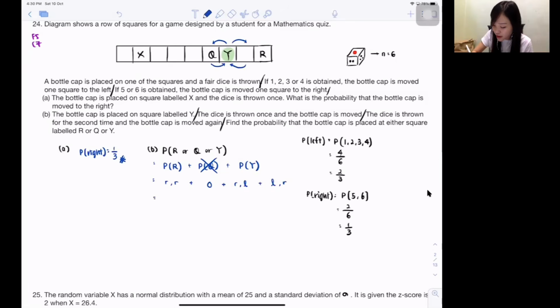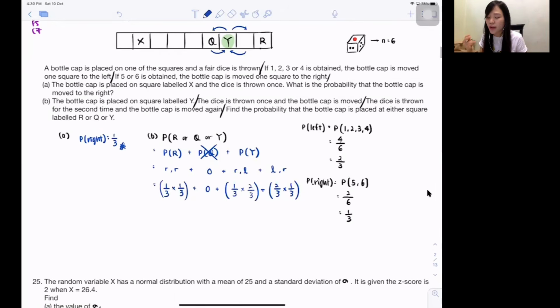Just now we say the probability of right, 1 over 3. Here, yeah? So you are right and right. Only you guys will stop at R, right? And, isn't it, times. All right, plus. This one, right or left. So isn't it right, 1 over 3. Left, isn't it 2 over 3. Or left 2 over 3. Right 1 over 3. Isn't it like that? So whenever you list out left, right, left, you know the probability is the same. Actually, very unnecessary for you to do 2 times. Because left, right, left, actually the probability is the same. Isn't it just times 2 for one of it.